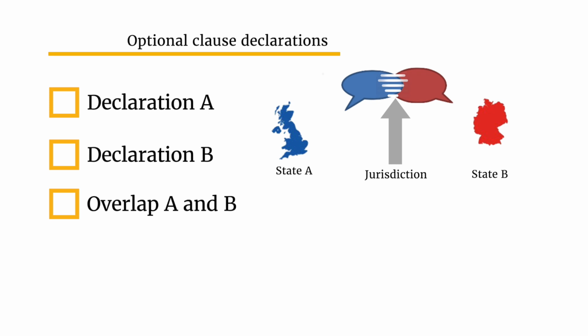When there is overlap in the optional clause declarations of two parties, the court will have compulsory jurisdiction. States are free to make these declarations or not. That's why they are called optional clause declarations. But once the declarations are made, the jurisdiction of the court based on them is compulsory.